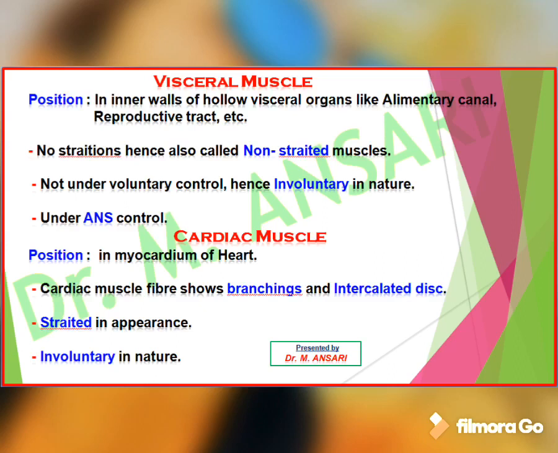Like this, another muscle present in our body is cardiac muscle. As the name indicates, it is present in the myocardium of the heart, or you can say in the wall of the heart. Cardiac muscle fibers show branchings and intercalated discs. Cardiac muscles are striated in appearance, hence also called striated muscle. These muscles are involuntary in nature. It is immune to fatigue, it does not fatigue at all.